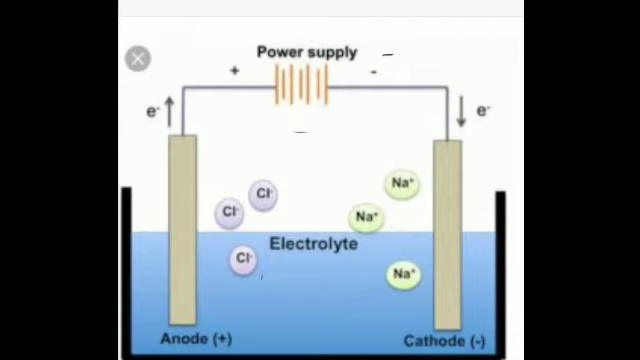Then the process of electrolysis is carried out in this particular cell. It cannot be carried out anywhere; the particular cell or container in which it has to be carried out should be of glass or plastic. Then how does this process take place?